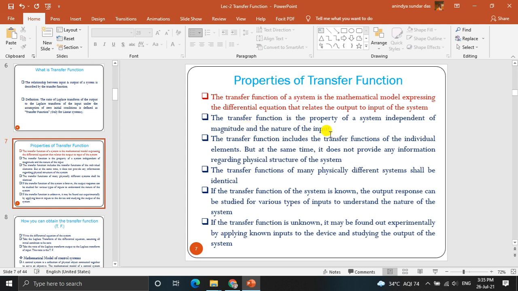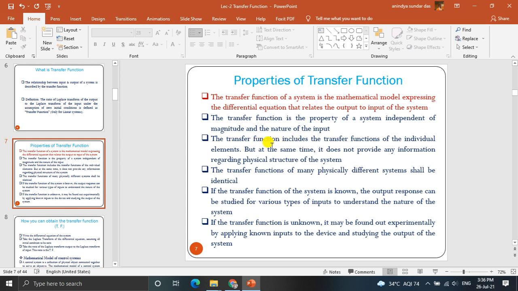So the transfer function is the property of a system, independent of the magnitude and nature of the input. That means transfer function is nothing but, we don't know about the magnitude and nature of the input. What we know is the Laplace transform of output by Laplace transform of input, which is the relation between output and input.